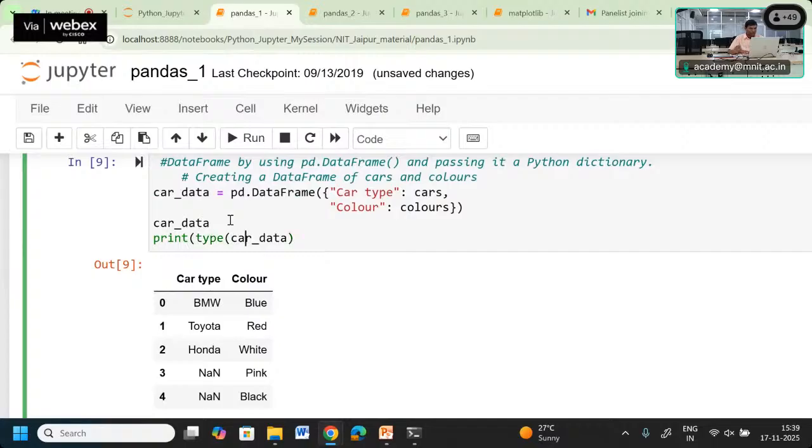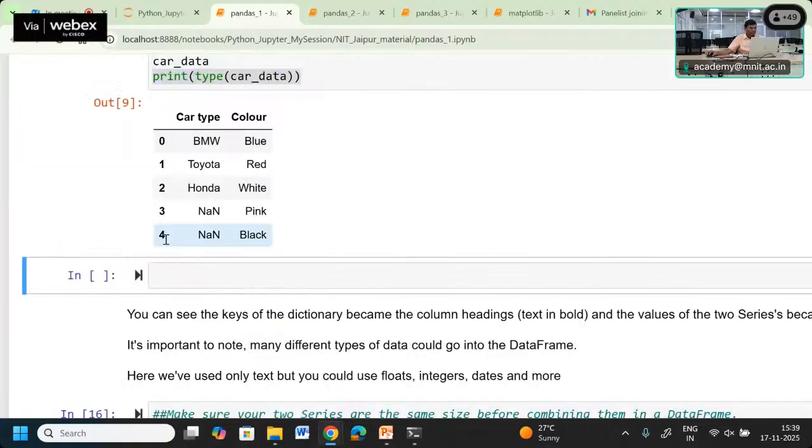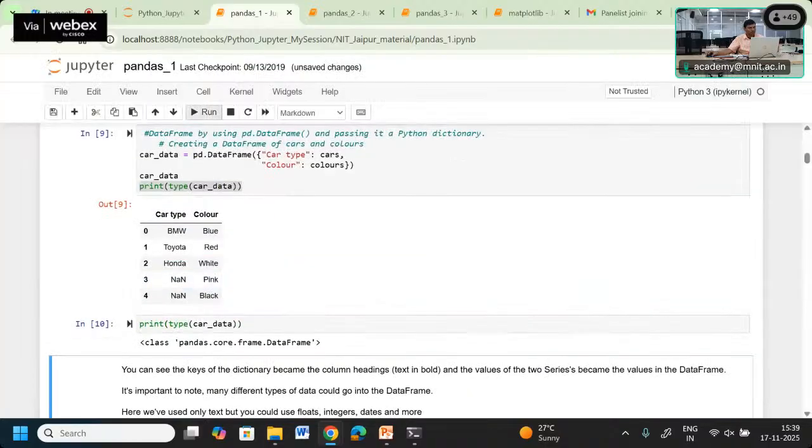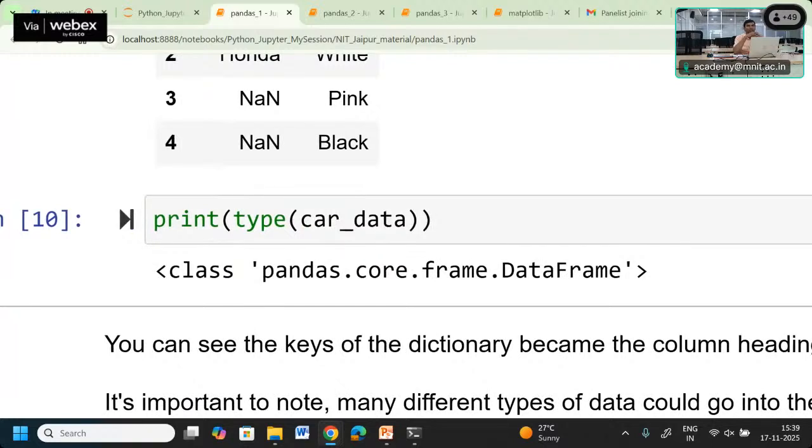You can use type and check which type of data it is. Now you can check that the data which has been created is of the category data frame. So we have two types of data: the pandas series and the data frame.